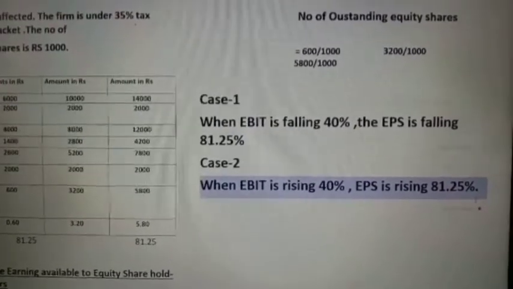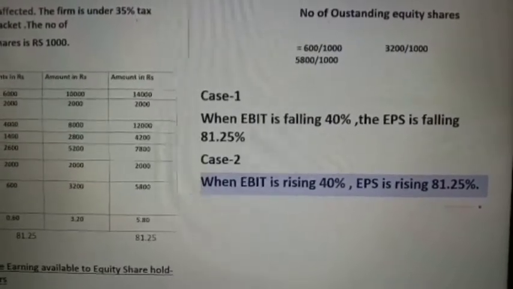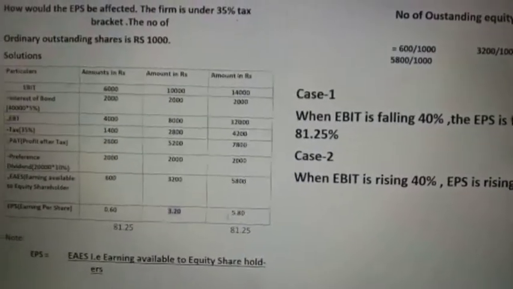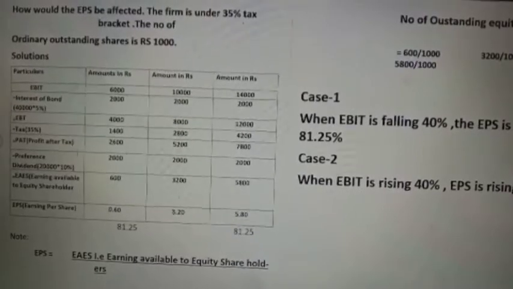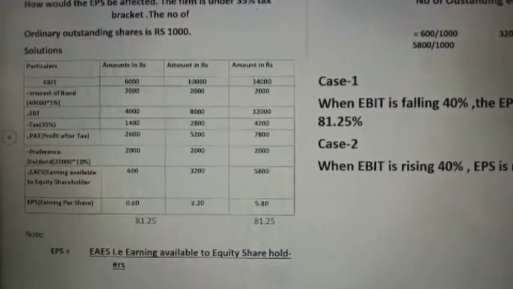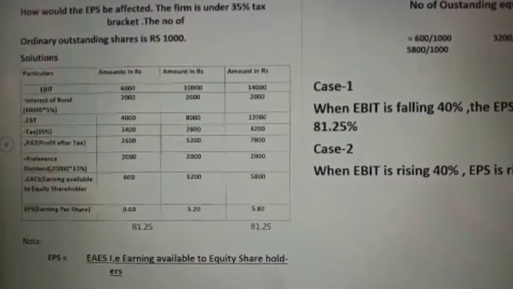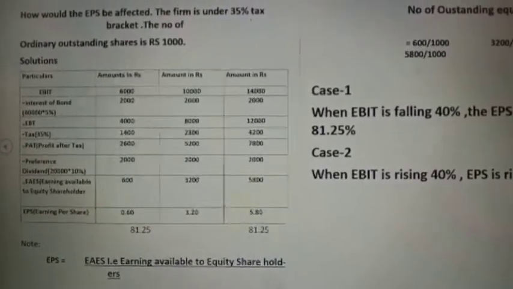So what will we conclude here? Now you can see EPS is this much, this much, and this much. See the fixed charges. The fixed charges here are fixed. So how do we calculate the degree of financial leverage? EBIT by EBIT minus interest.